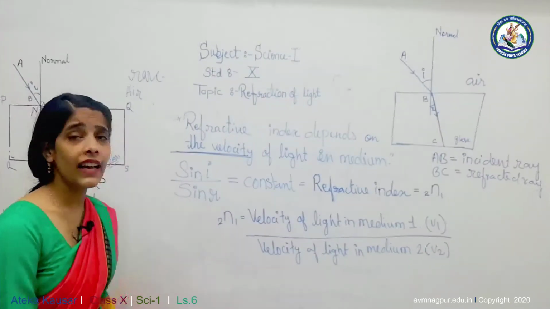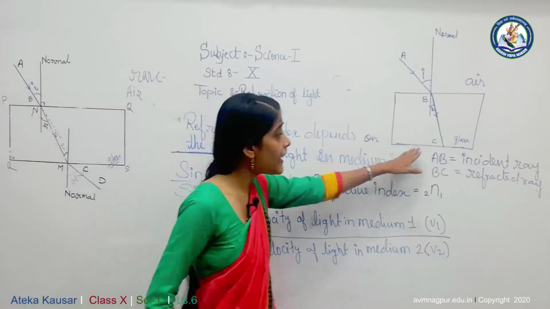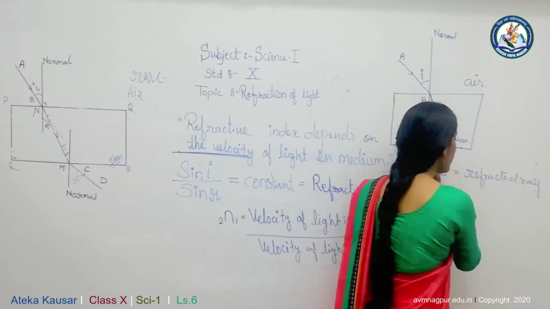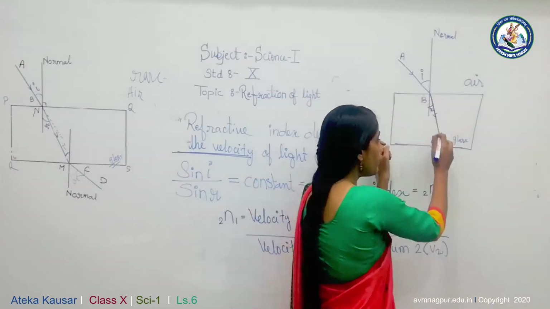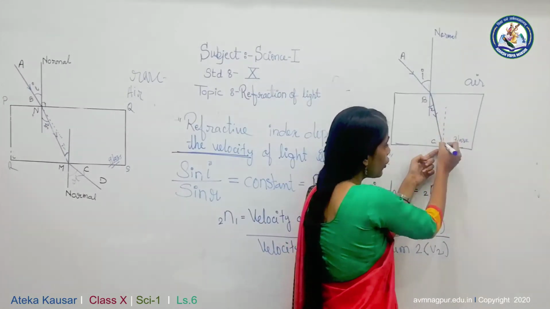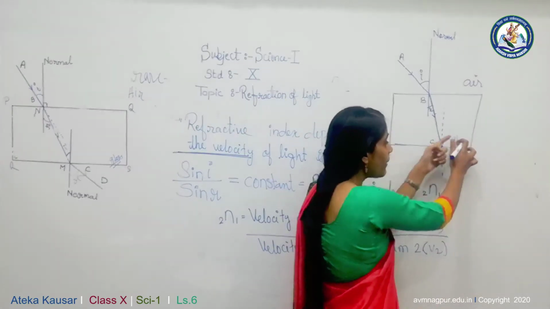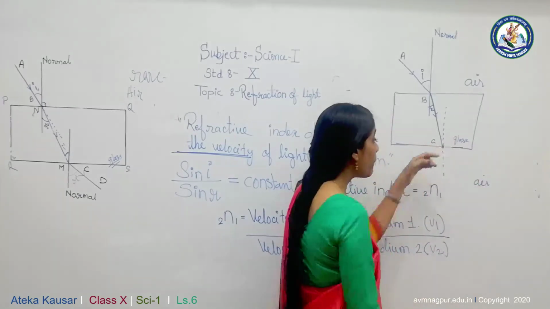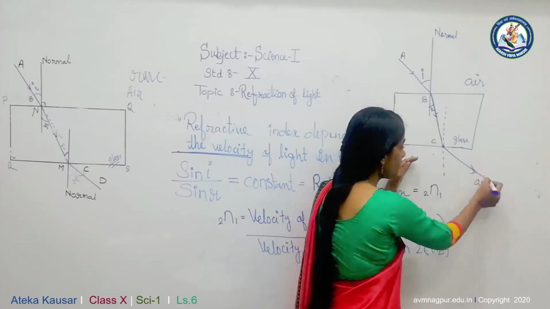What happens if the light comes out from that glass slab? You know that if the light is coming out from the glass slab, the velocity of the light again increases. This BC here is a refracted ray. Now I can draw the normal at the point of incidence C. When the light comes out from the glass to air, again it bends, but it bends away from the normal.